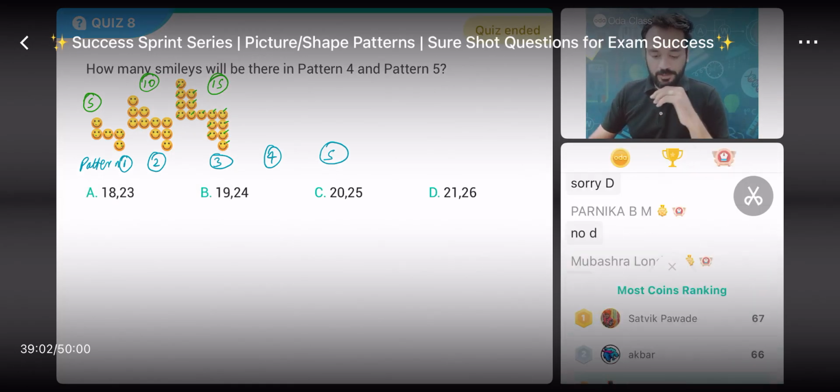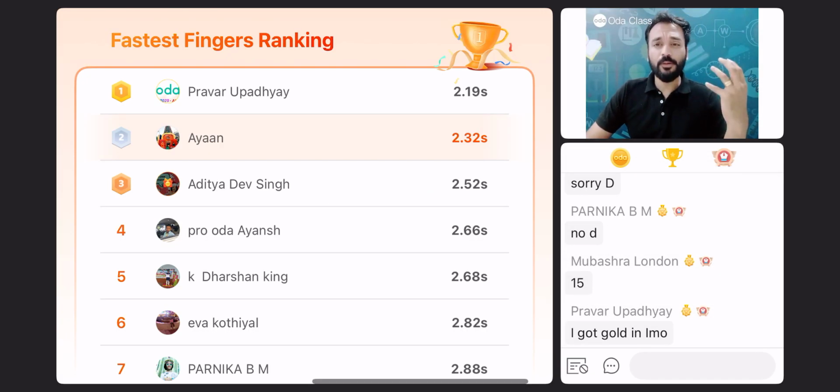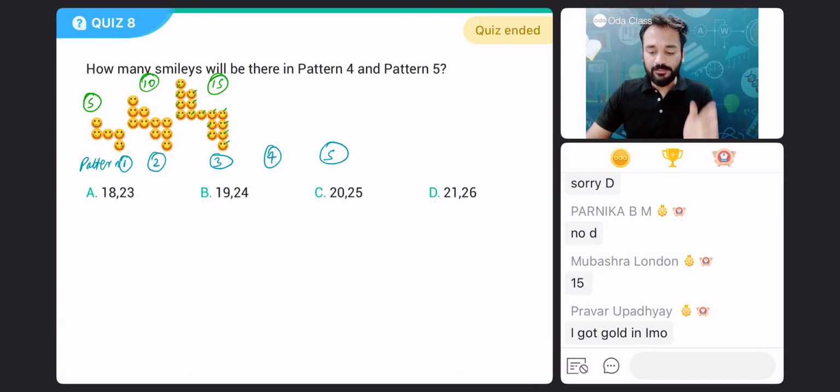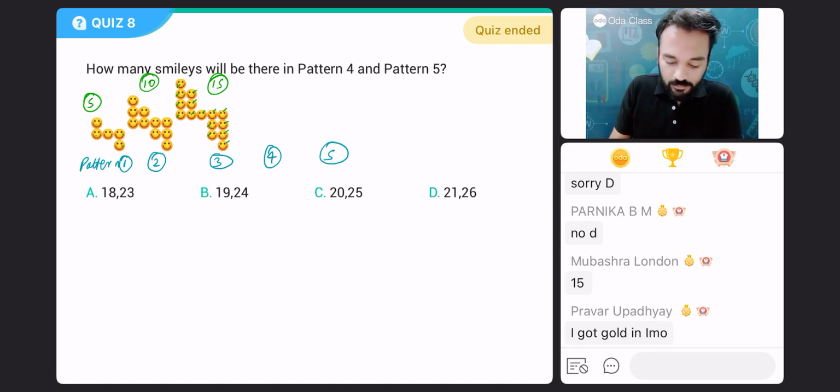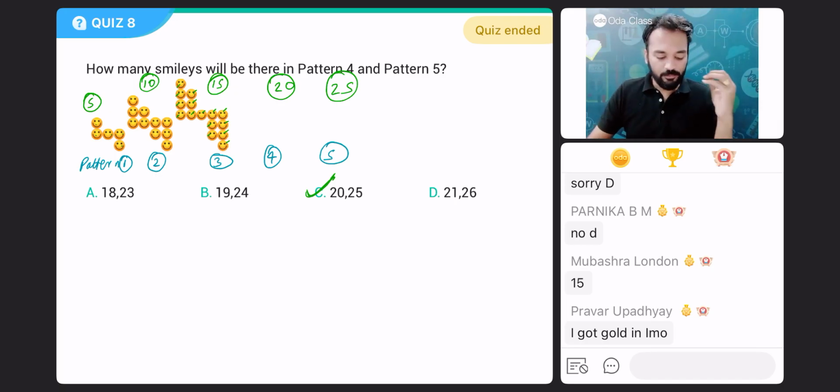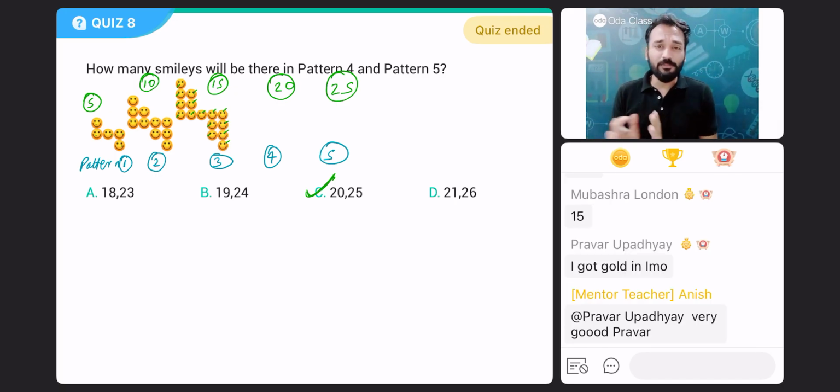And your time's up, beta. Very good, everyone. 5, 10, 15, 20. 20 smileys will be there, then 25 smileys will be there. Option C is the correct answer. 5 table it is following: 5, 10, 15, 20, 25.